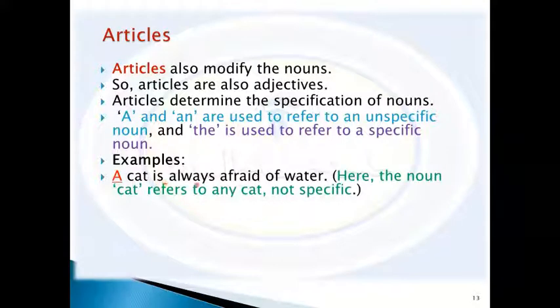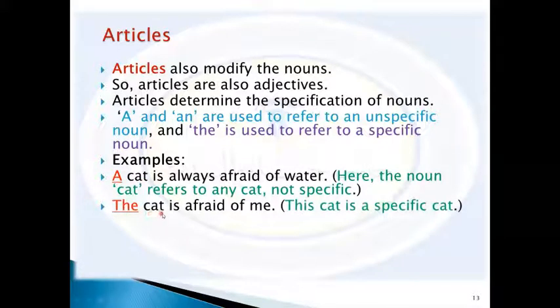A cat is always afraid of water. Here, the noun cat refers to any cat. That means we talk about any cat, not a specific one. So we use a cat to mean any cat, and a modifies the noun cat. But when you say the cat is afraid of me, that means some cat that the listener knows.